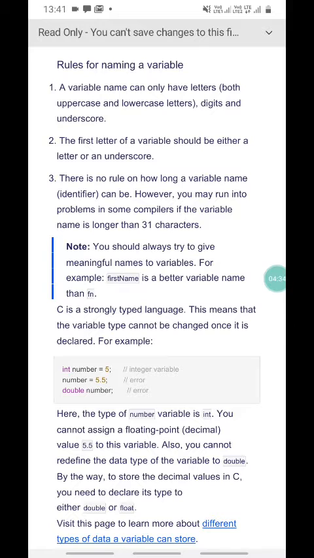You cannot assign a floating point value, a decimal value like 5.5, to this variable. Also, you cannot redefine the data type of this variable to double. It means if you declare number with data type int, you cannot redeclare it with the double data type. By the way, to store a decimal value in C, you need to declare its type as either double or float.